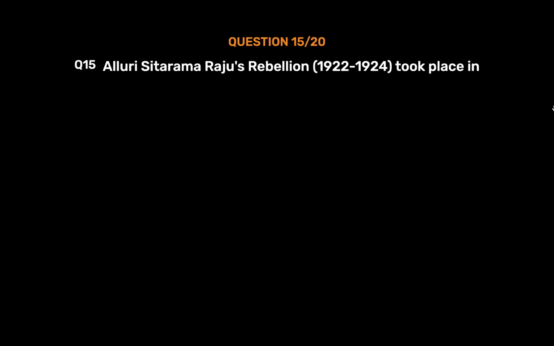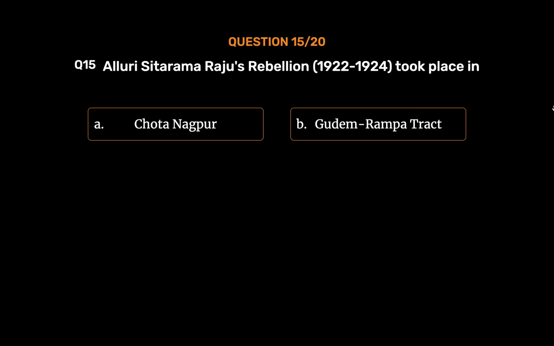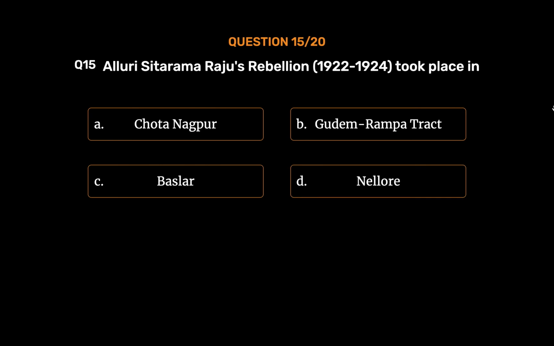Question number 15. Alluri Sita Rama Raju's rebellion, 1922 to 1924, took place in Option A. Chota Nagpur. Option B. Gudem-Rampa Tract. Option C. Baslar. Option D. Nellore. The correct answer is Option B.